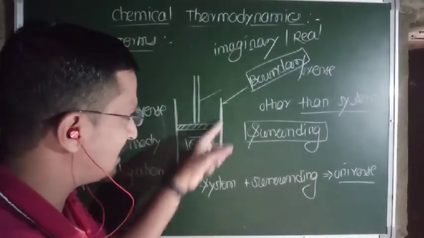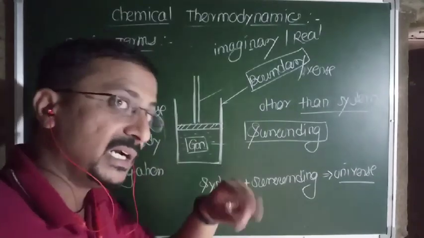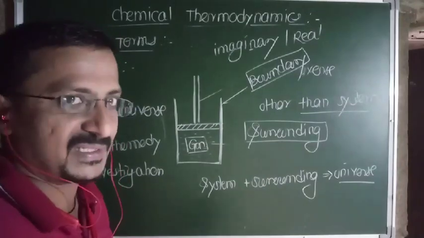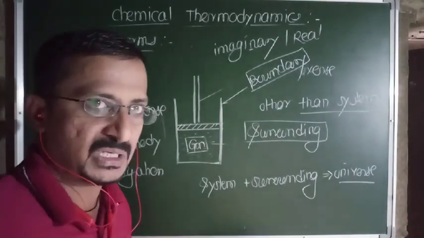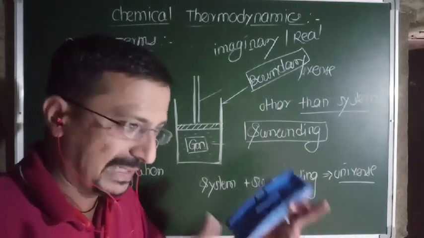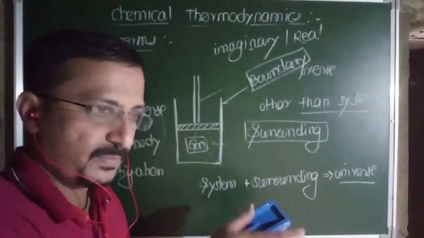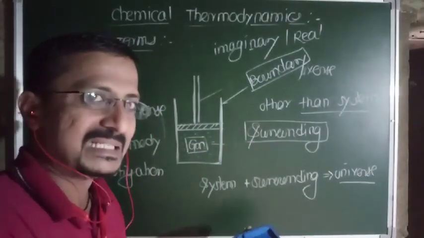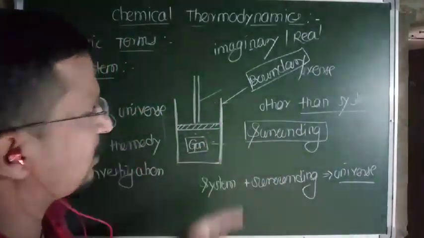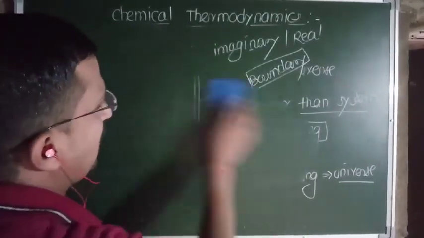Actually in this case, this is the glass wall or metal lining of that vessel, it is real. But if you consider the gas phase, just to study, suppose one room is there, and if you want to analyze the gas in that room, then the boundary between the windows of the room and outside, that boundary is imaginary. Just we imagine that is the boundary. So boundaries are of two types, imaginary and real. Okay, and system, surrounding, and boundary.